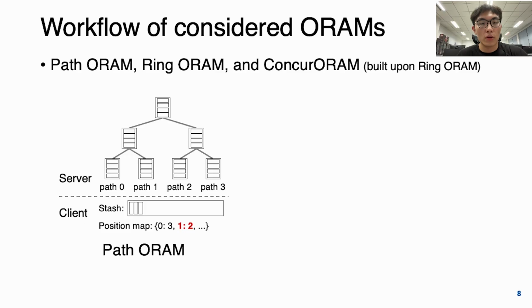Here, for example, if the client wants to access block 1 that is currently mapped to path 2, the client reads the blocks on path 2, shuffles them, and remaps the block to a new random path, which is 0 here, and then writes the blocks back.